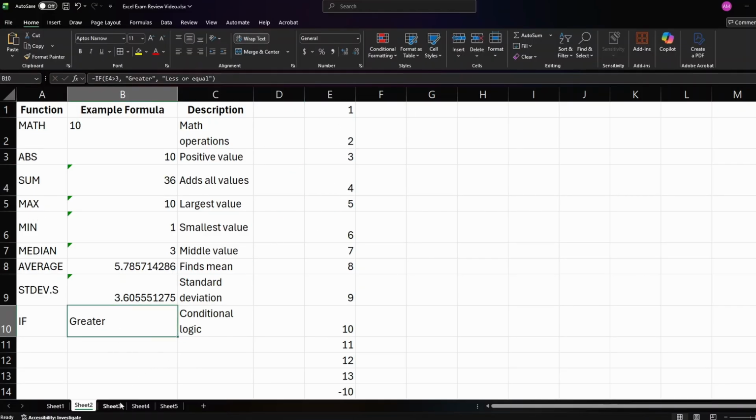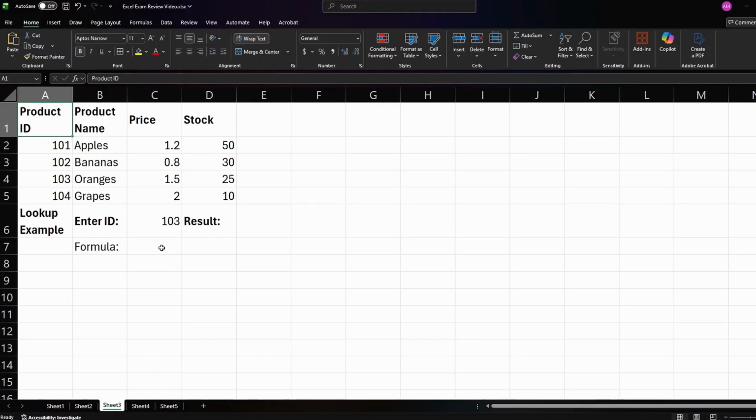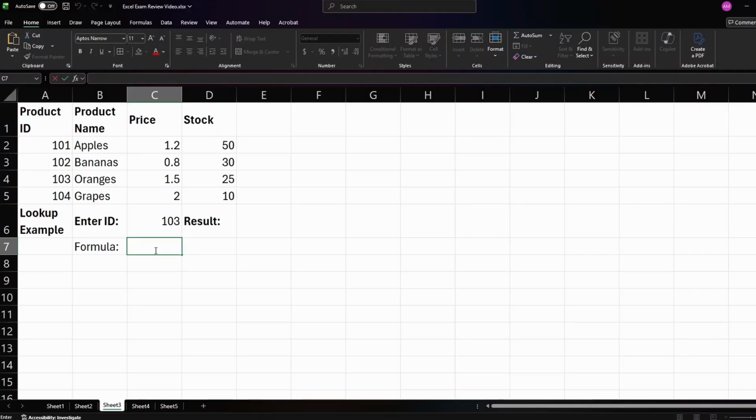Now that we know the most important functions in Excel, let's talk about XLOOKUP, which is a more advanced function. But this one's actually pretty easy. So let's say we want to find a corresponding value for something in a table of data. So let's say here we enter an ID, and we want the ID to be 103. So we look at product ID 103, that's oranges. Now, let's say we want to find the name for a corresponding product ID. We can use XLOOKUP for this.